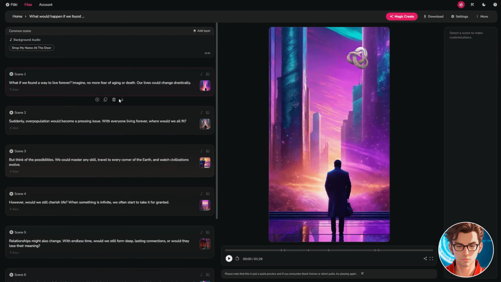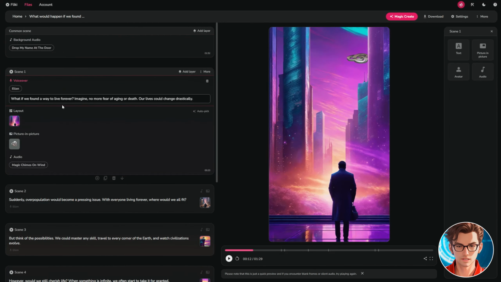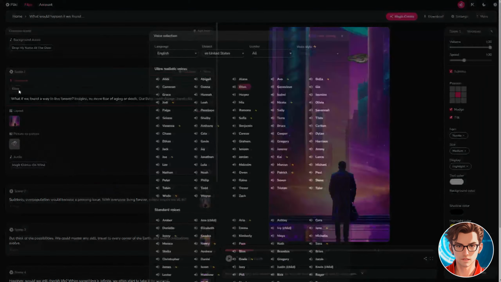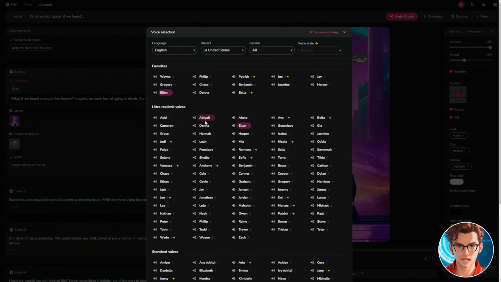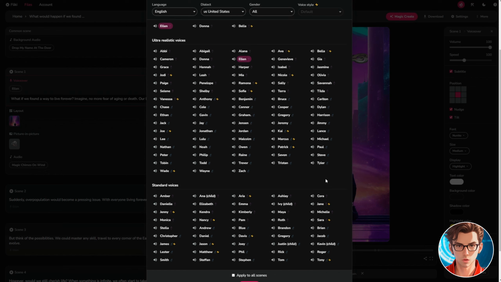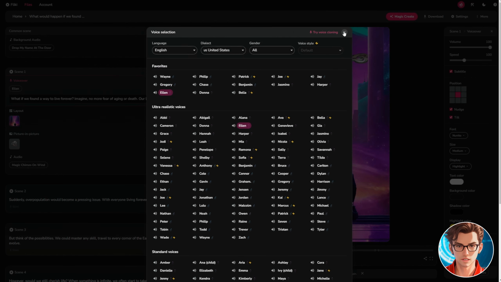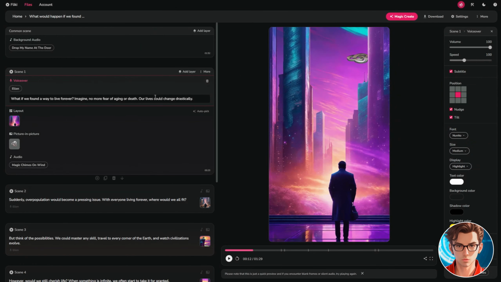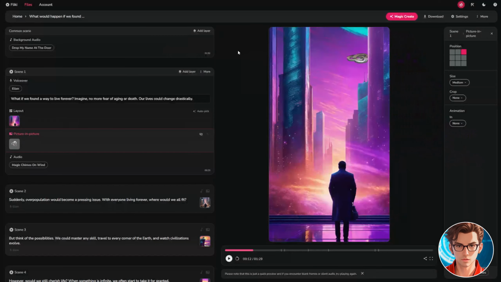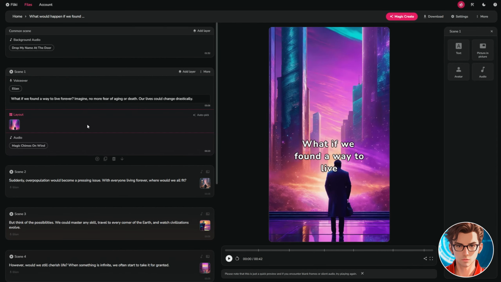To change the voiceover, navigate to the scene and then to the voiceover section. A big list of voices will show. I have already marked my favorites. I will choose Ellen. This tool also offers voice cloning if you prefer to use your own voice. I will remove some picture-in-picture elements from the scenes because I prefer to keep only 1 or 2 throughout the entire video, but this is a matter of personal preference.